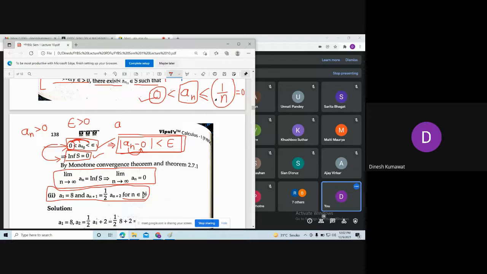Okay, now can you guess what this sequence an is? See, using this statement, suppose I want to calculate an. Then can you tell me what an is? Here we are given a relation between an+1 and an+2. So can you give me a relation for an using this statement?